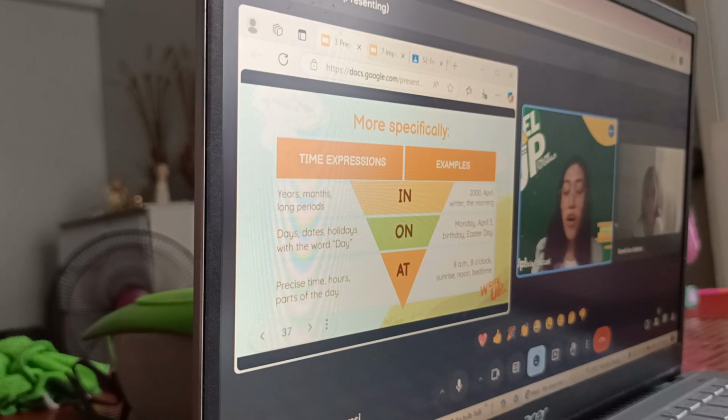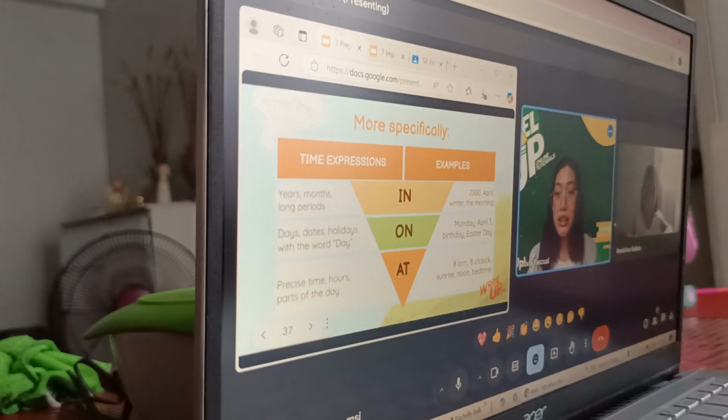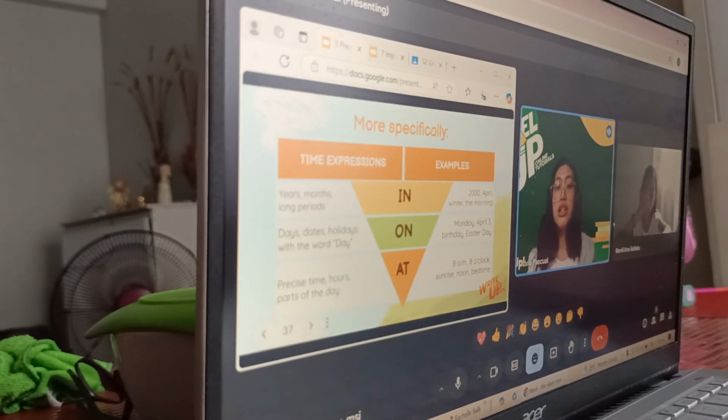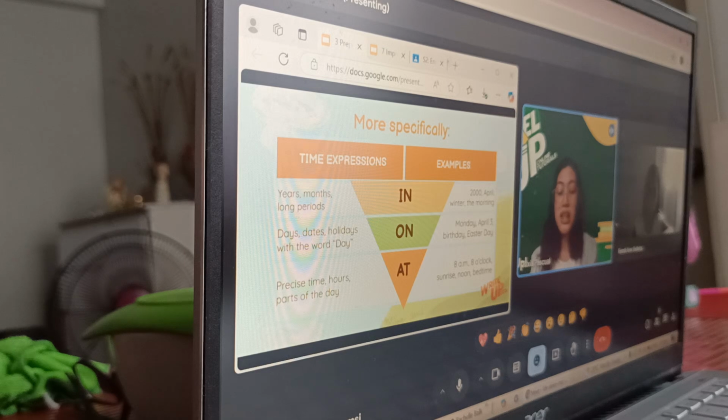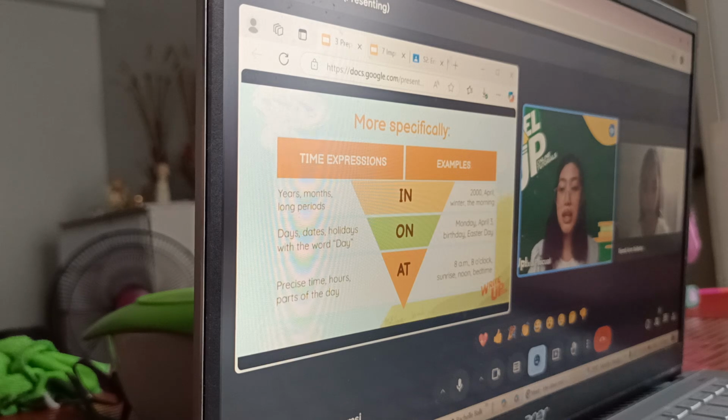On Monday, on Tuesday, on Wednesday, on Thursday, on Friday, on Saturday, and on Sunday. You can also try to add the dates. For example, if earlier we're just referring to months alone, if I say just April, then you'll make use of the preposition in April. But what if we add a specific date number? April 3.